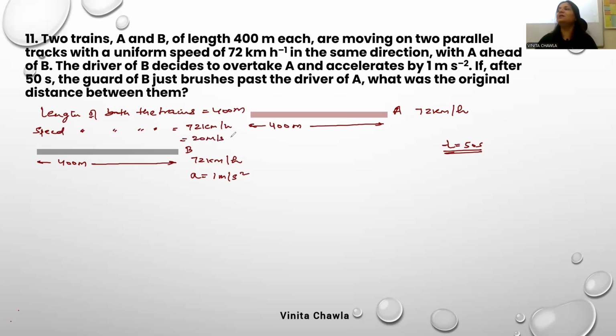So this is the initial speed. See, train A is moving with constant speed while train B is accelerating. Because train A is moving with constant speed, there is no acceleration. So we can find distance covered by both the trains in 50 seconds. Let's find distance covered by train B first.